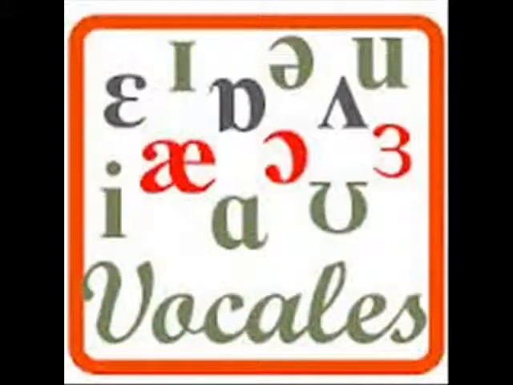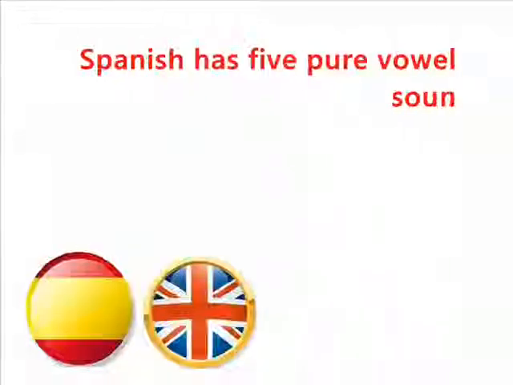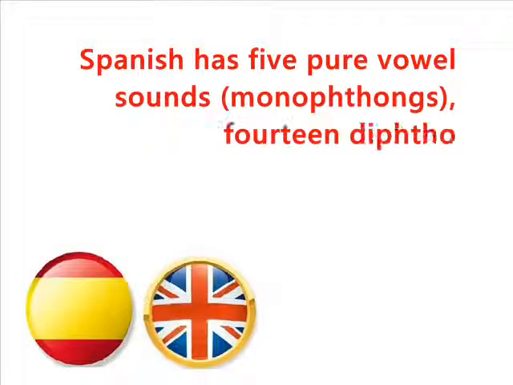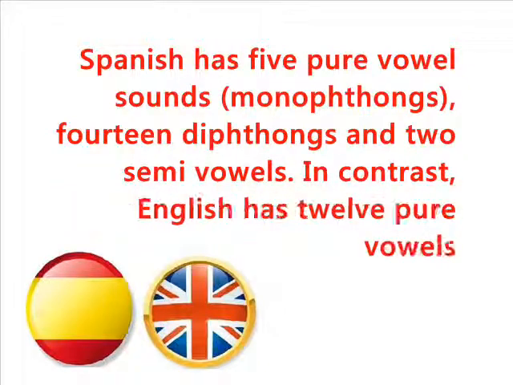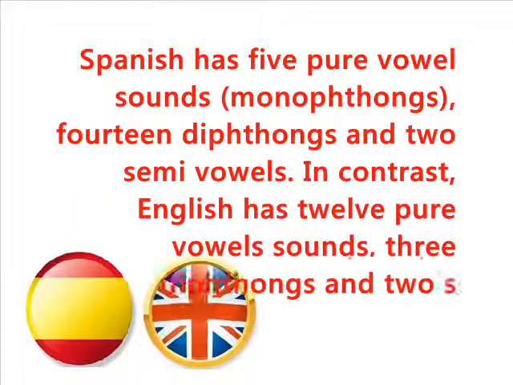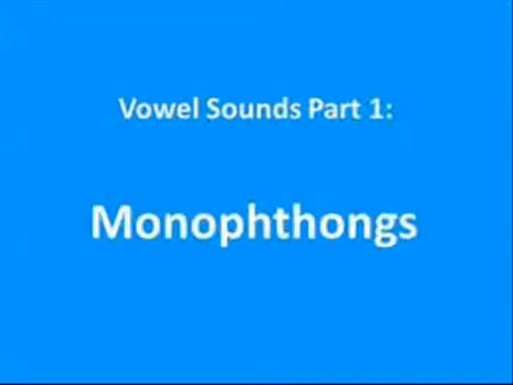Then the objective of this video is to make a contrastive sound analysis of vowels in English and Spanish. So, it is focused on vowel sounds. First of all, Spanish has 5 pure vowel sounds, monophthongs, 14 diphthongs and 2 semivowels. In contrast, English has 12 pure vowel sounds, 3 diphthongs and 2 semivowels.